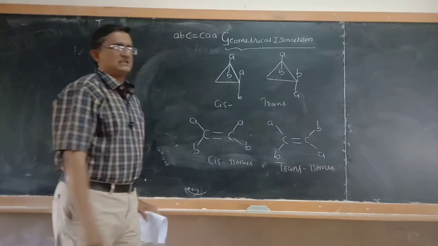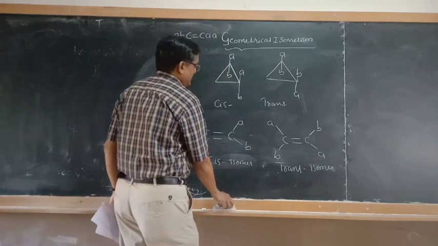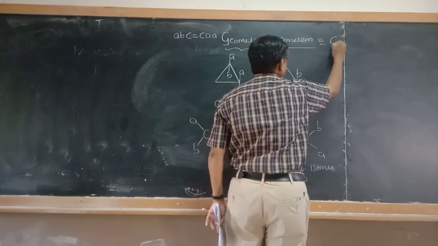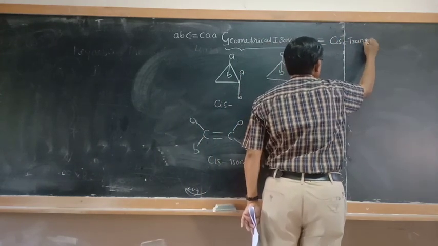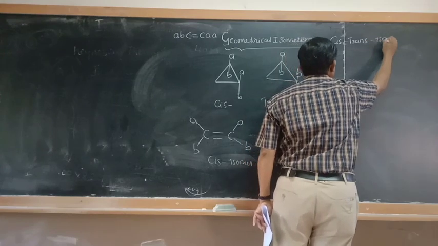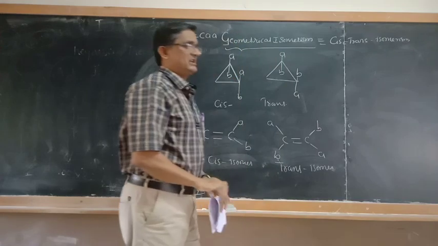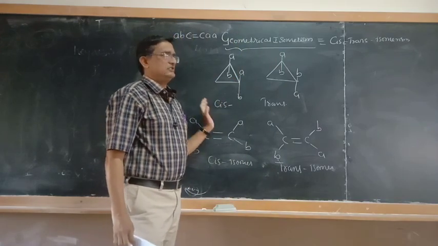Therefore, geometrical isomerism is also called cis-trans isomerism.